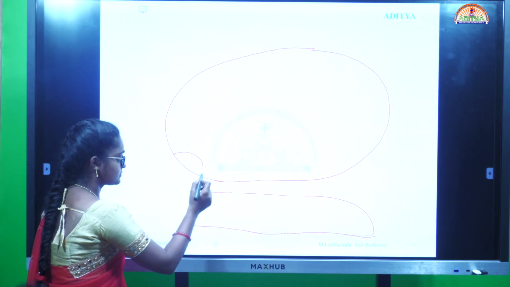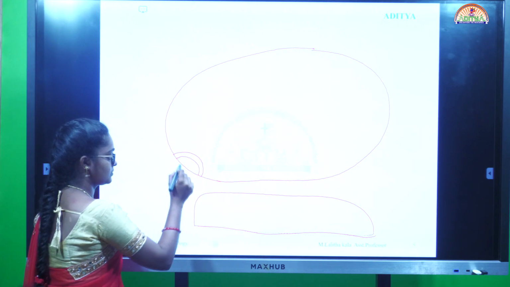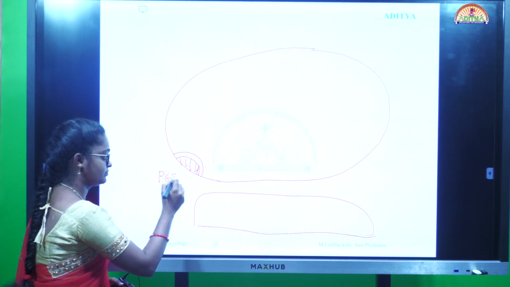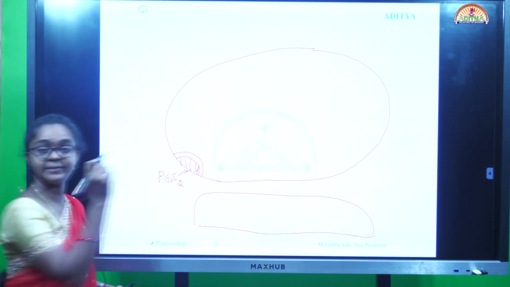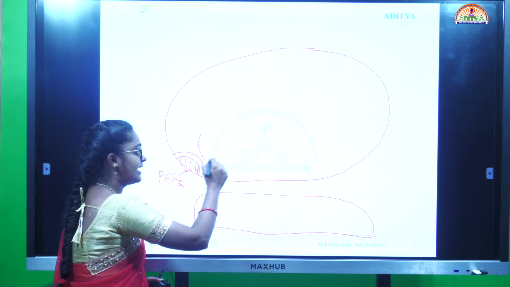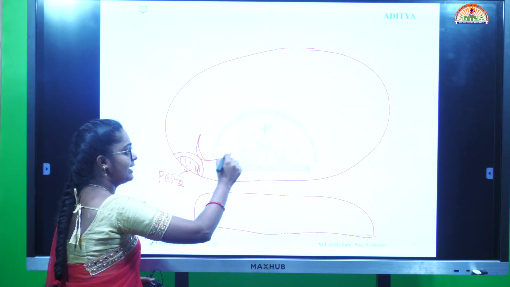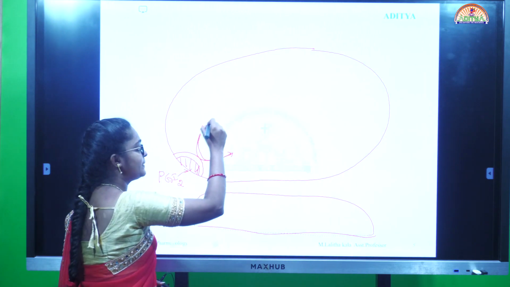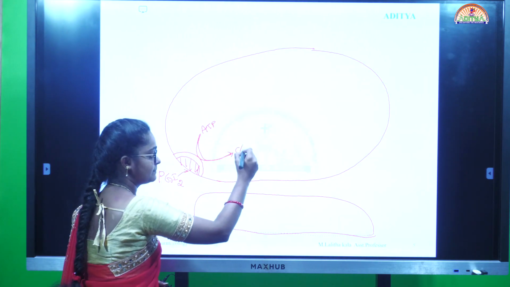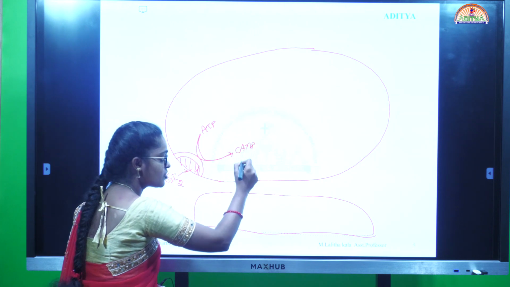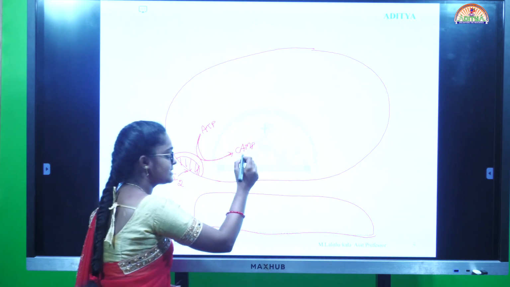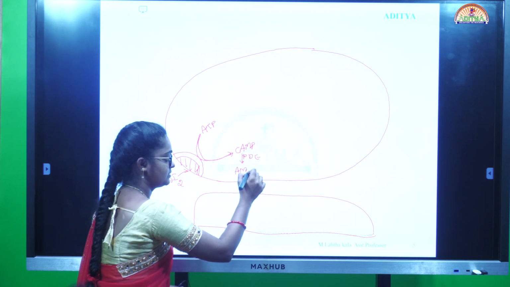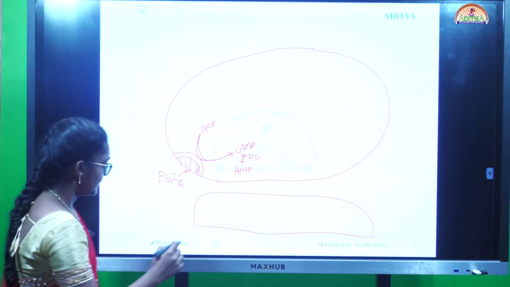Here prostaglandin I2 binds to the membrane and activates adenyl cyclase. In the presence of adenyl cyclase, ATP is converted into cyclic AMP. And in the presence of the phosphodiesterase enzyme, it is converted into AMP, adenosine monophosphate.